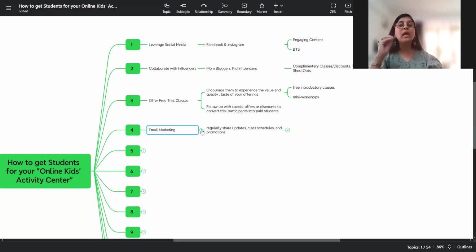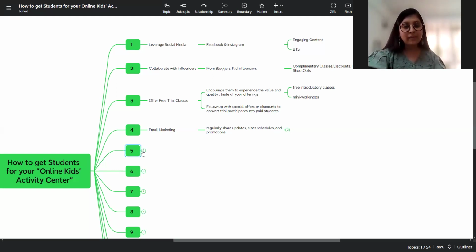WhatsApp communication is on a little shorter note, but you can open out your heart in your email marketing. And at length, you can talk about what classes you're coming up with, what benefits the child would get if they enroll for that skill you're offering. So email marketing is a long-term gain. It might take time to build up that email database, but start building it from day zero.